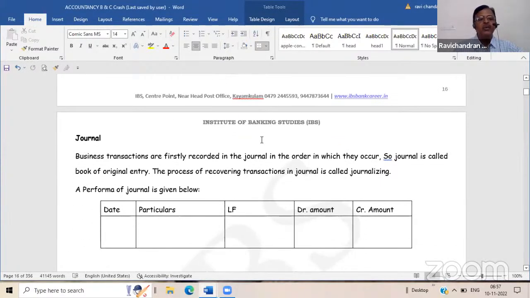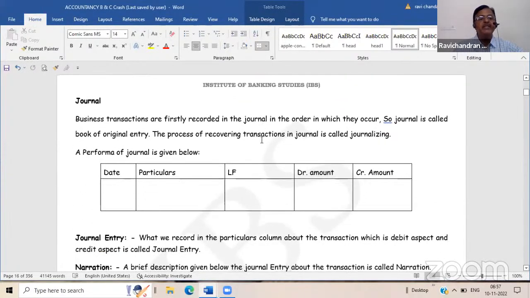Okay. Now, first of all, you have to record the transactions in the book of original entry, which is known as the journal. So, the journal is the book of original entry. Remember it for examination. Here you record the transaction immediately after the business transaction takes place. This is the format of the journal: date column, particulars column, ledger folio column, debit amount column, credit amount column. Now I will show you how to record a transaction in this journal.